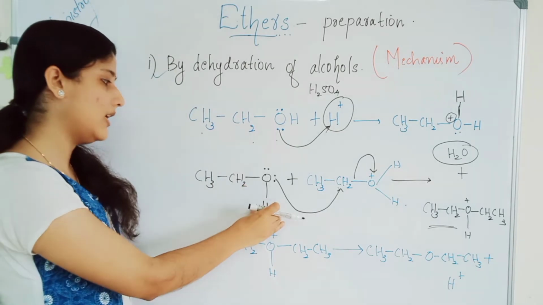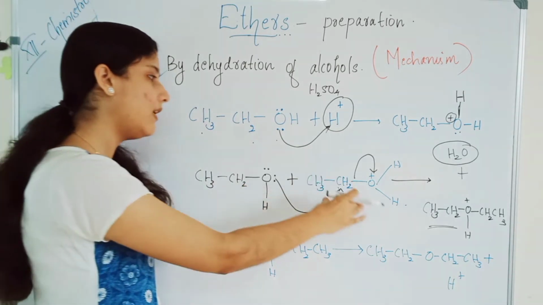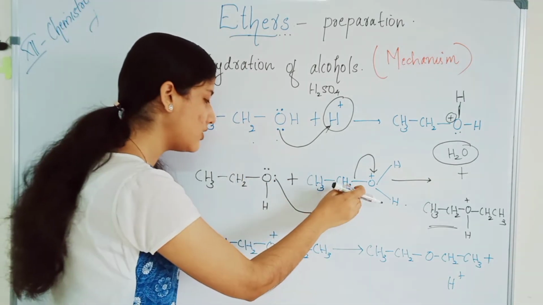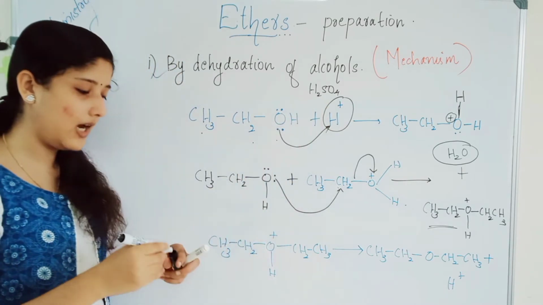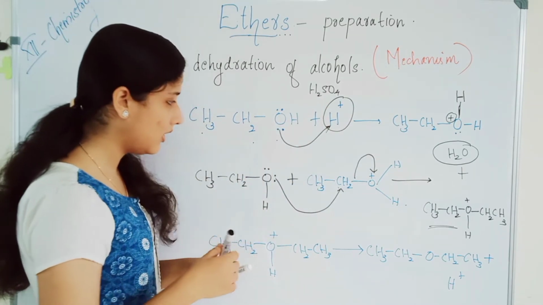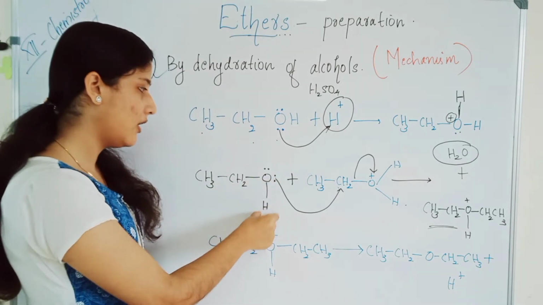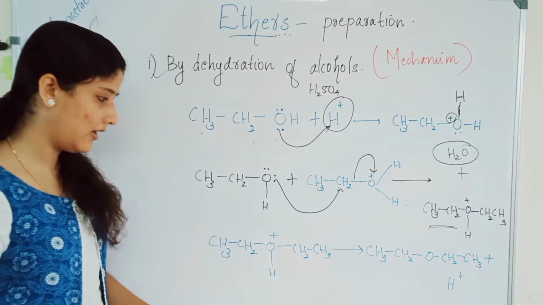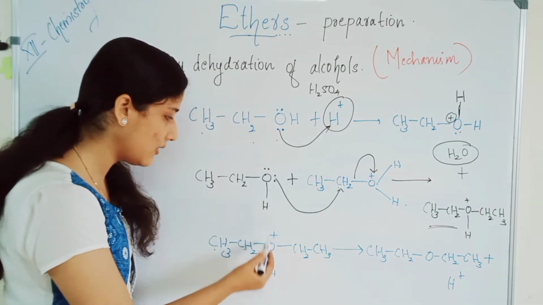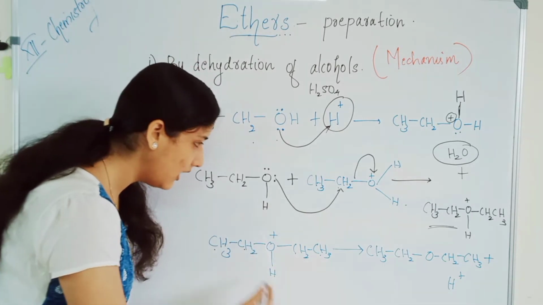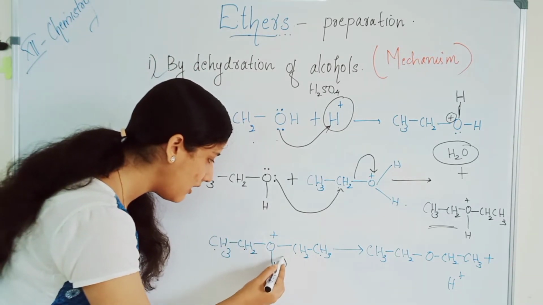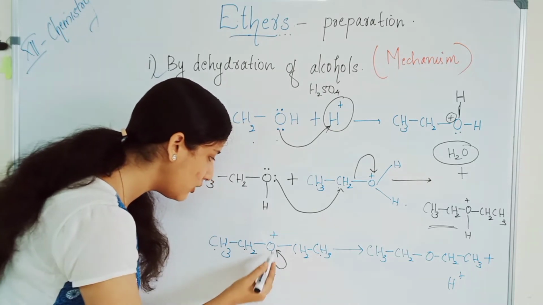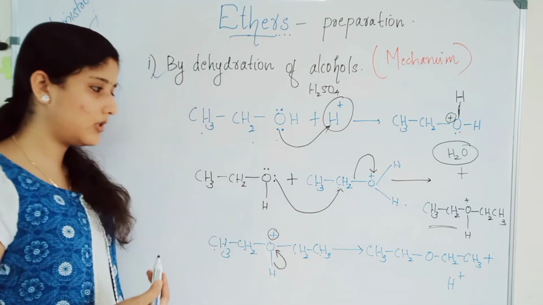Another molecule of alcohol, CH3CH2OH, reacts with the protonated alcohol. One of the lone pairs reacts with this CH2 and the water molecule is removed. So oxygen gets a positive charge, with CH2CH3 attached. Here this hydrogen will be removed and the bond is donated to this oxygen to neutralize the positive charge.